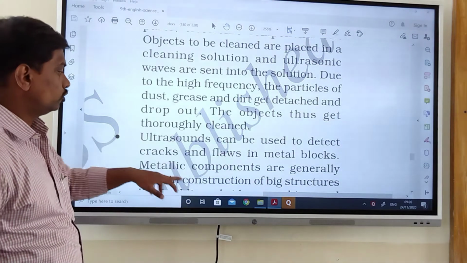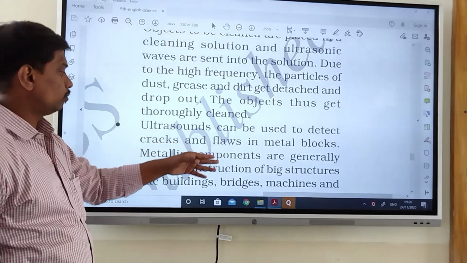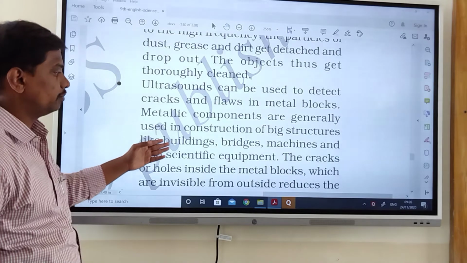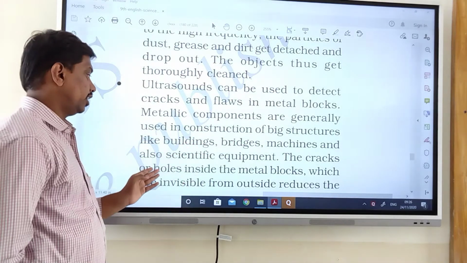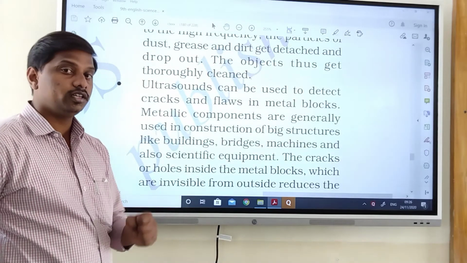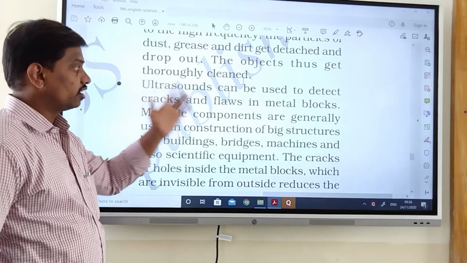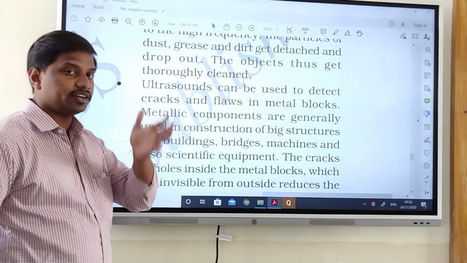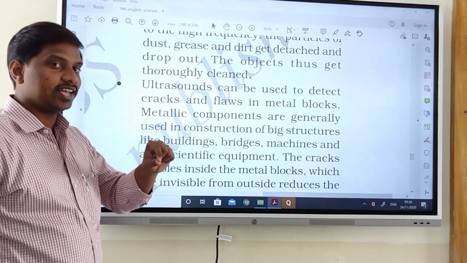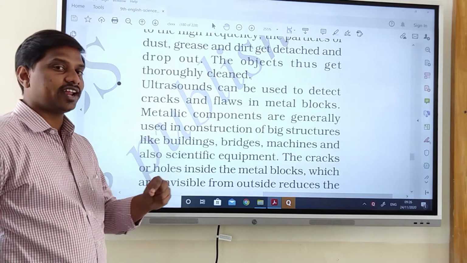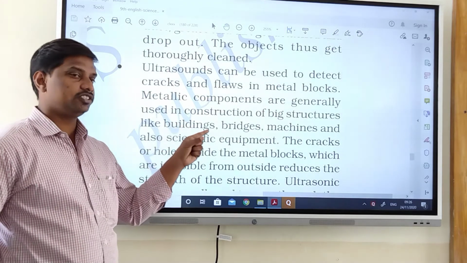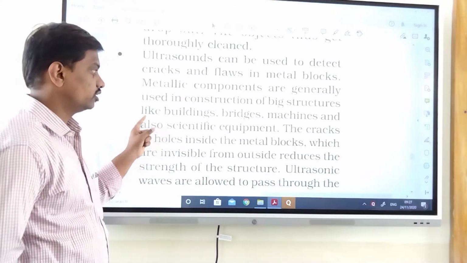Ultrasounds can be used to detect cracks and flaws in metal blocks. Metallic components are generally used in construction of big structures like buildings, bridges, machines, and also scientific equipment. Wherever a metal block has been created, if it has any cracks, they use ultrasounds for detecting those cracks, for constructing buildings, bridges or machines.